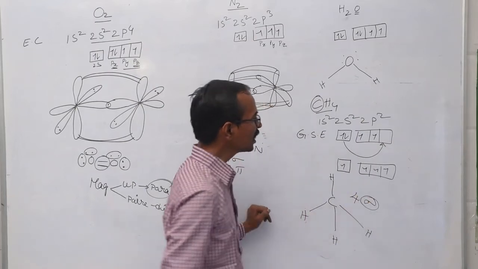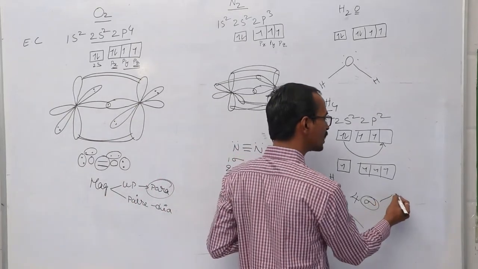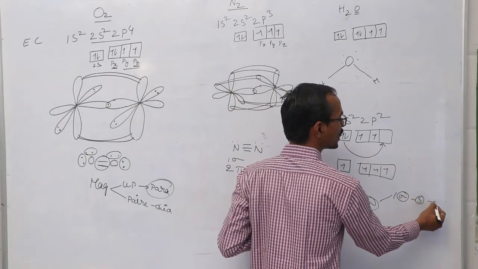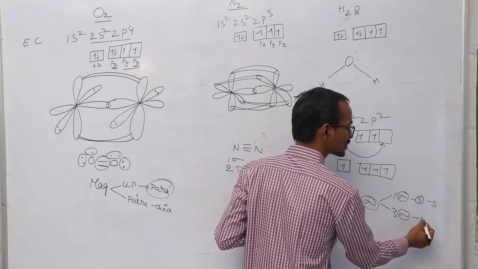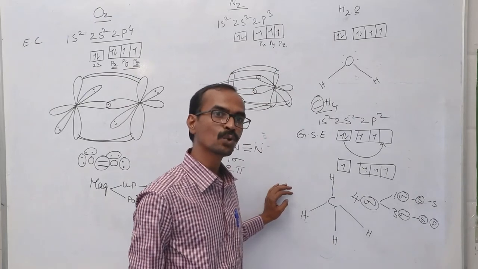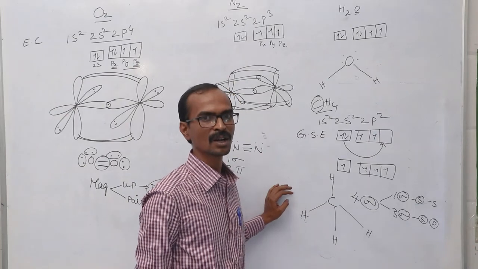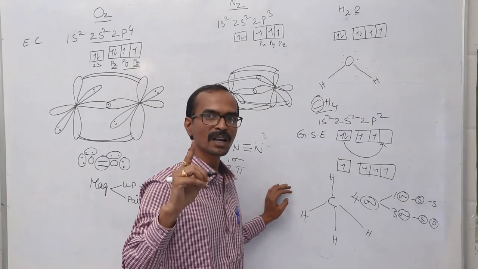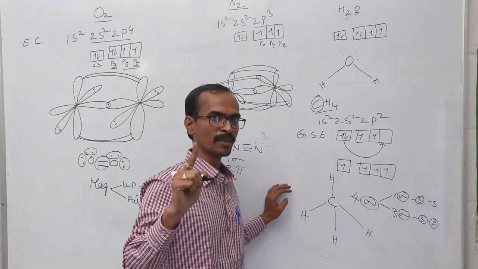Right. Here what happens means, as per the valence bond theory, 1 sigma bond is formed by the overlapping of s orbital and s orbital, and 3 sigma bonds are formed by the overlapping of s orbital and p orbital. So the methane molecule should have 2 different kinds of bond lengths, but surprisingly it is having only 1 kind of bond length. So the uniform bond length in the methane molecule is explained in tomorrow's topic, so don't miss it.